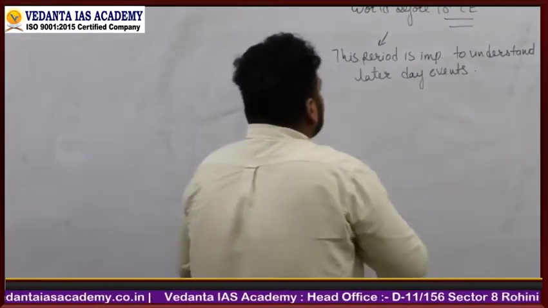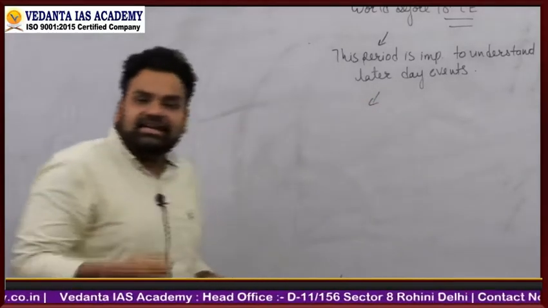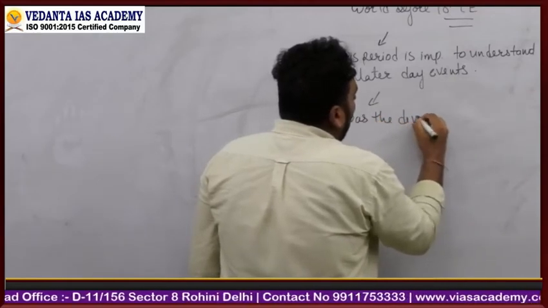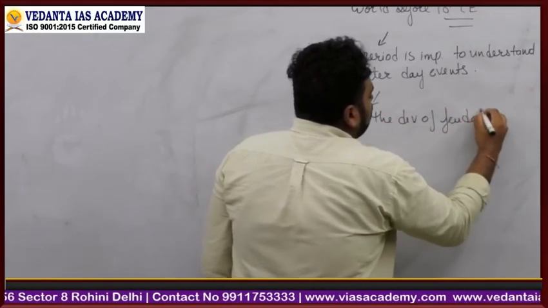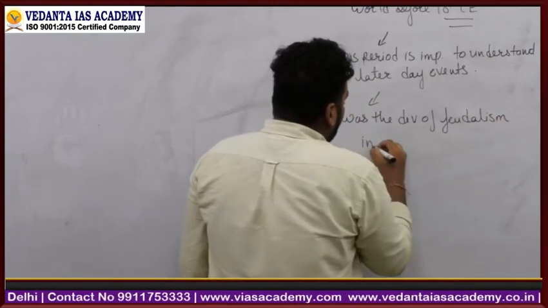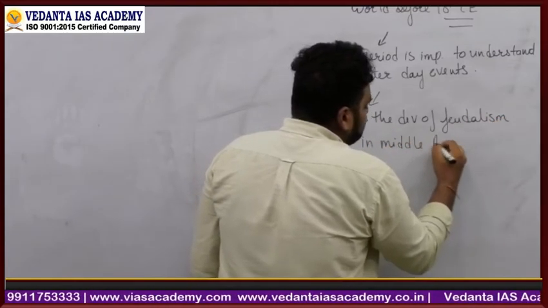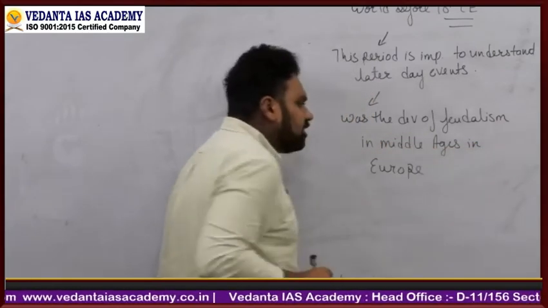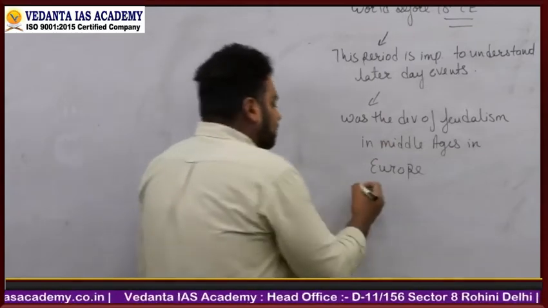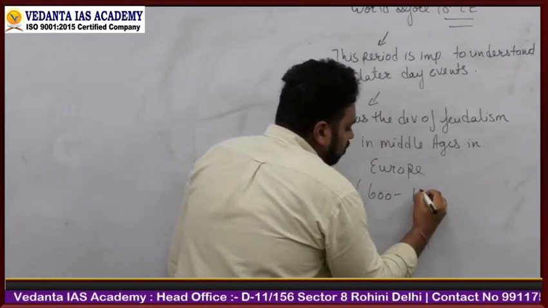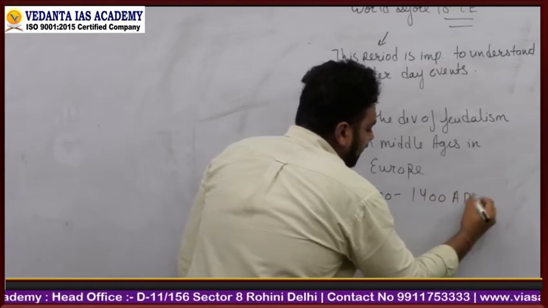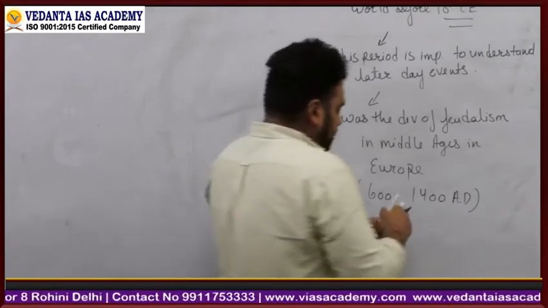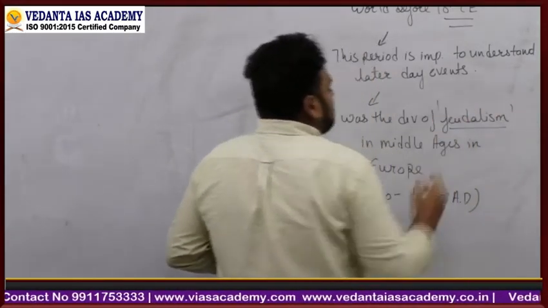तो सबसे पहला जो important process है before the 18th century was the development of feudalism. Was the development of feudalism in Middle Ages in Europe. Development of feudalism in Middle Ages in Europe, that is from 600 to approximately 1400 AD. 600 to 1400 AD. So that is something which we need to understand, right?